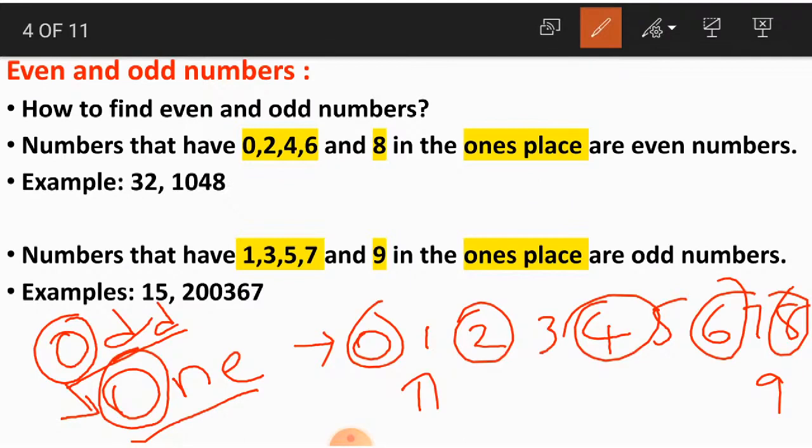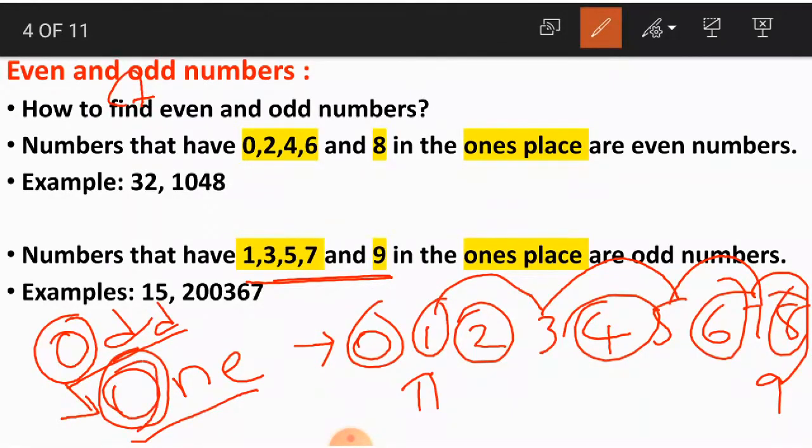The numbers we have to consider for odd numbers start with 1, alternating from 1. 1, leave the 2, 3, leave the 4, 5, leave 6, 7, leave 8, 9. Okay children, remember odd numbers start with 1 because odd starts with the letter O, and one also starts with the letter O. So odd numbers start with 1 and even numbers start with 0.